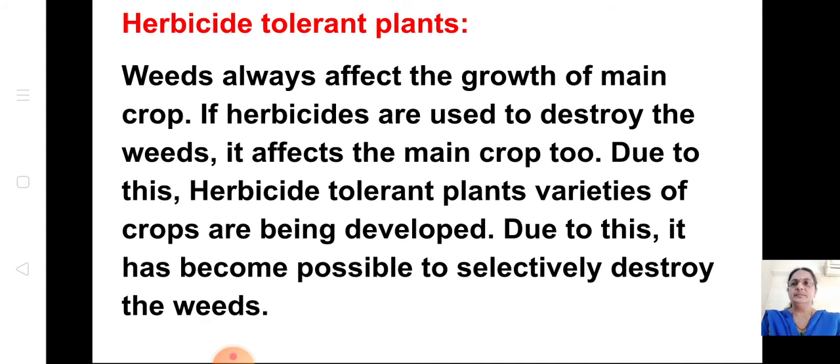So due to this, herbicide tolerant varieties of crops have been developed. Due to this, it has been possible to selectively destroy the weeds. When we use those plants, even if you add this weedicide or herbicide, the main crop will not be destroyed, only the weeds will be destroyed.